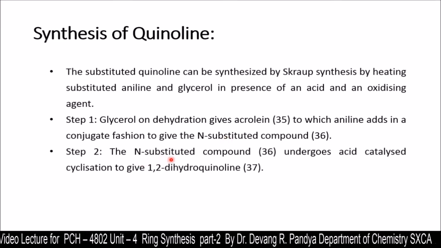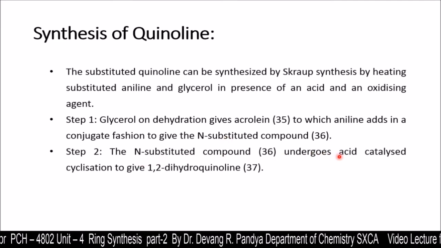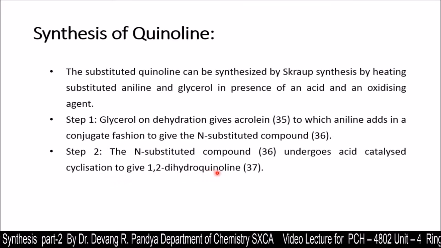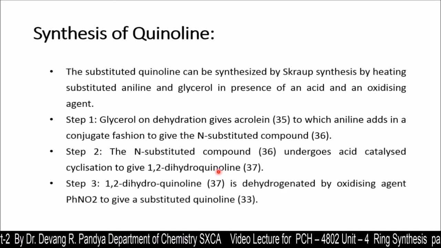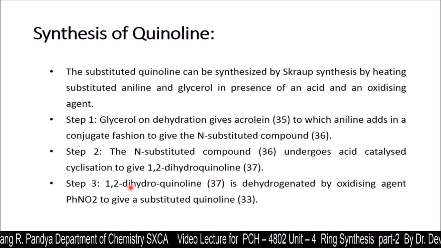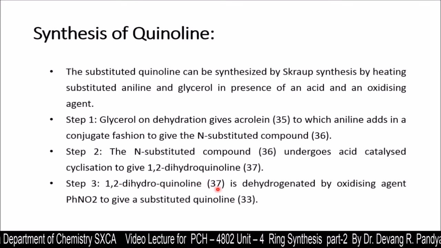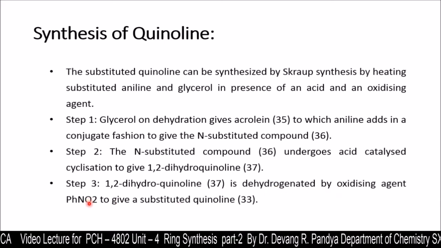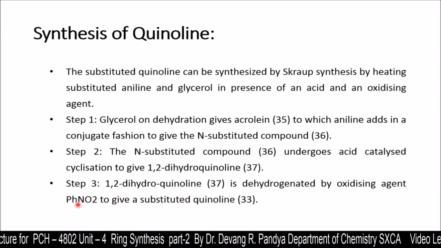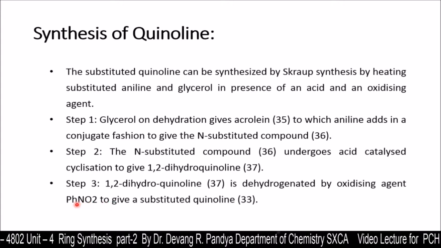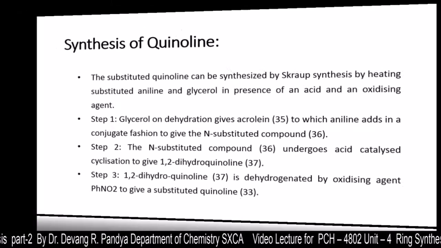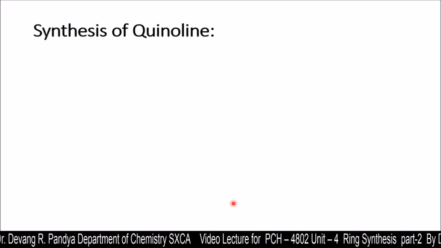In step 2, the N-substituted compound 36 undergoes acid catalyzed cyclization to give 1,2-dihydroquinoline, that is structure 37. And in step 3, the 1,2-dihydroquinoline, structure 37, is dehydrogenated by an oxidizing agent, that is nitrobenzene, to give a substituted quinoline, that is structure 33, our target molecule.